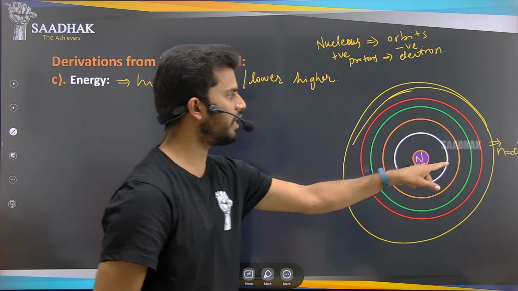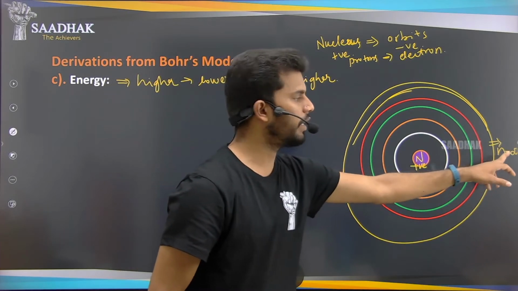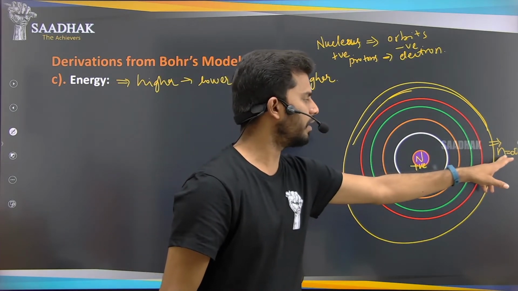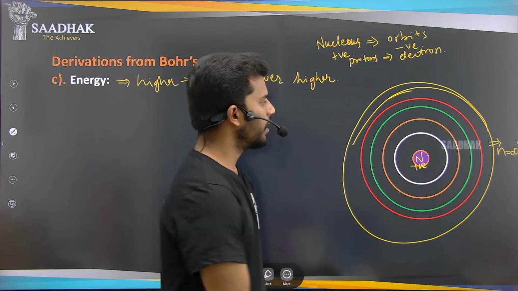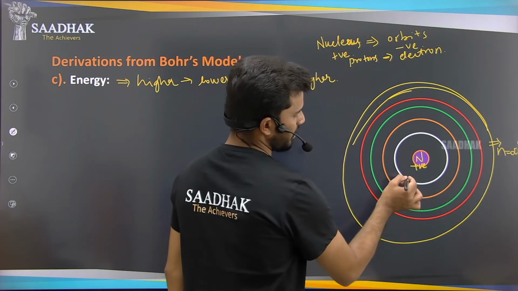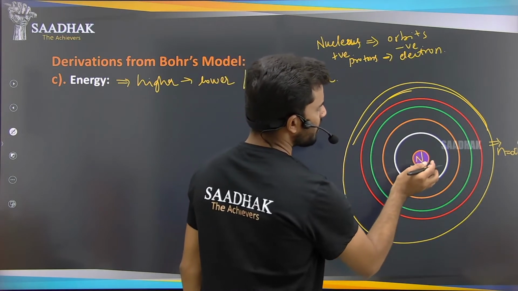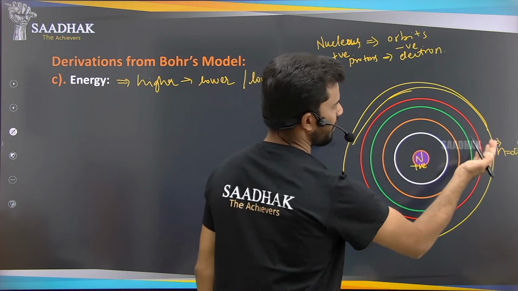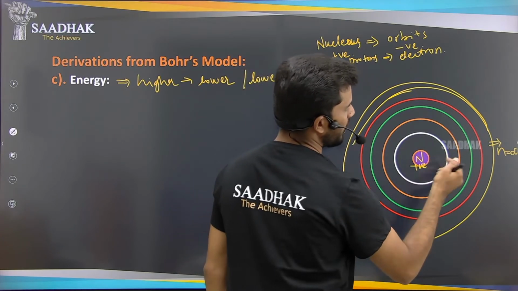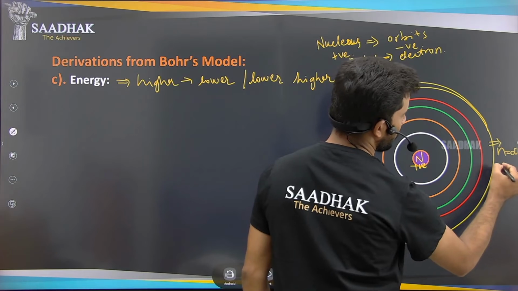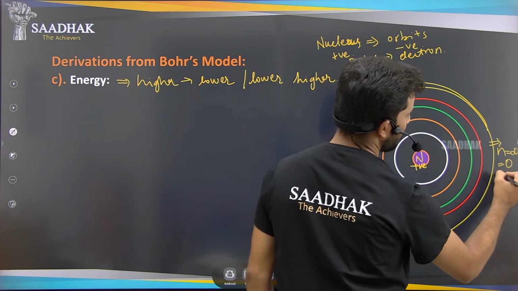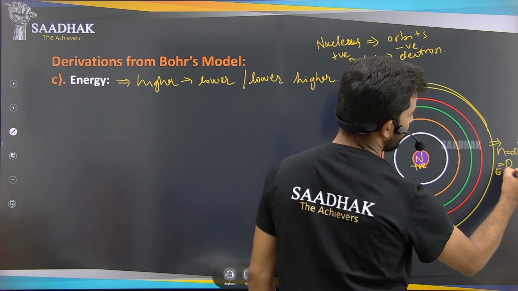So at n value of infinity, the effect of the nucleus will be zero. The effect of the nucleus will be zero, means the energy will be zero.